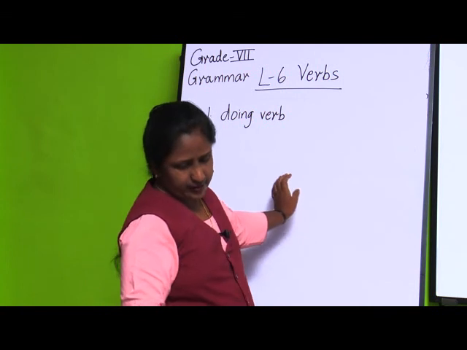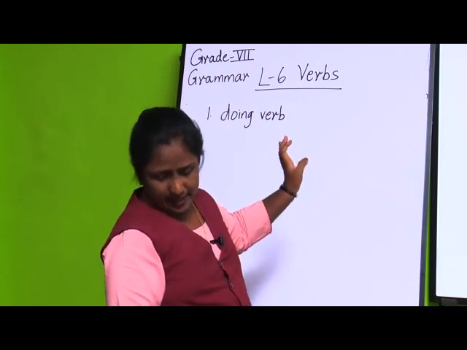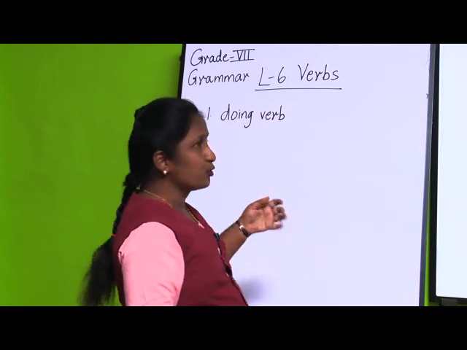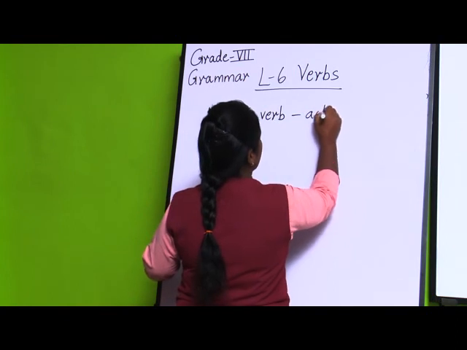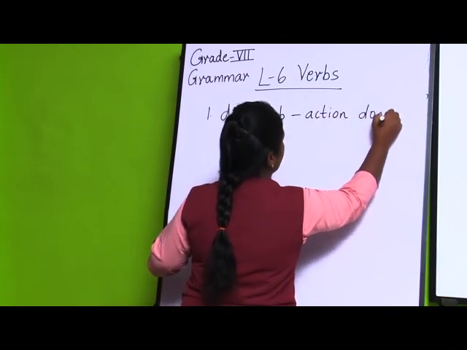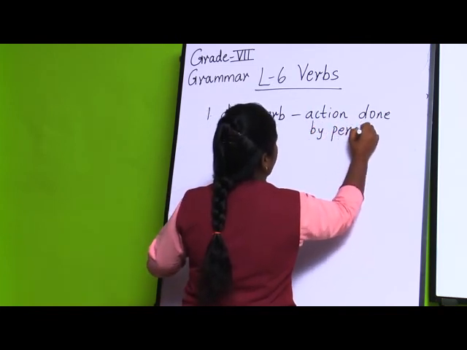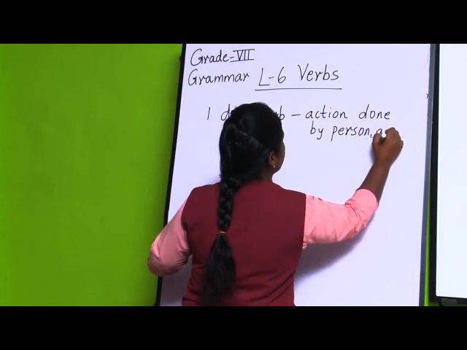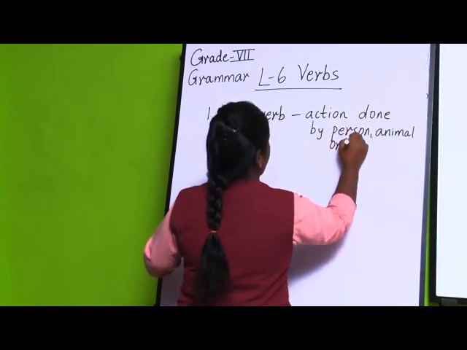So, that is why it is called a doing verb. Action done by person, animal or thing.